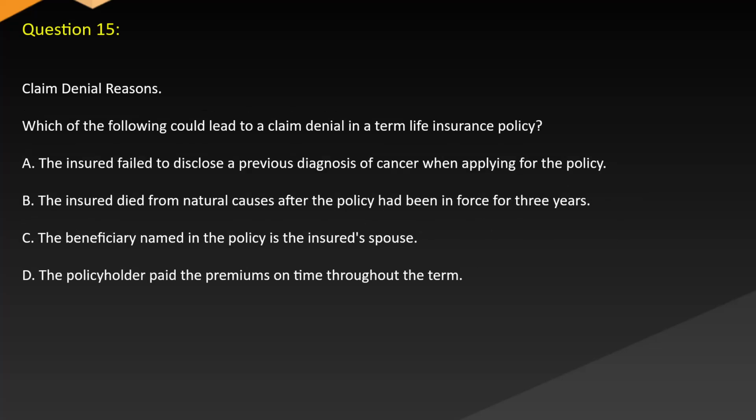Question 15. Claim denial reasons. Which of the following could lead to a claim denial in a term life insurance policy? A. The insured failed to disclose a previous diagnosis of cancer when applying for the policy. B. The insured died from natural causes after the policy had been in force for 3 years. C. The beneficiary named in the policy is the insured's spouse. D. The policyholder paid the premiums on time throughout the term.